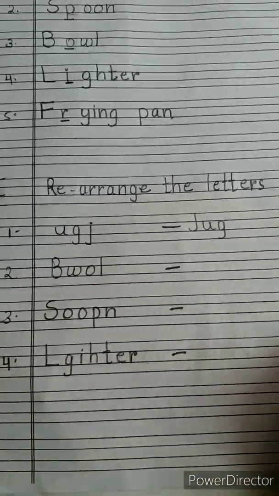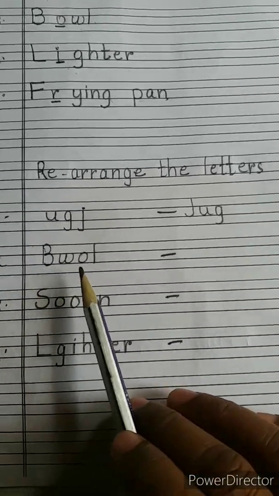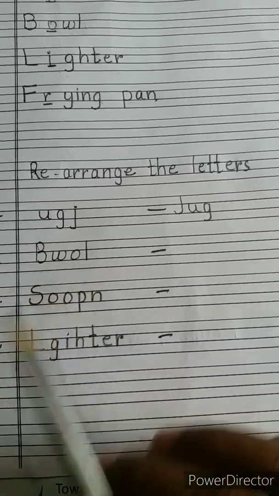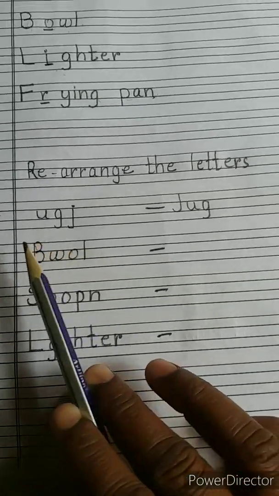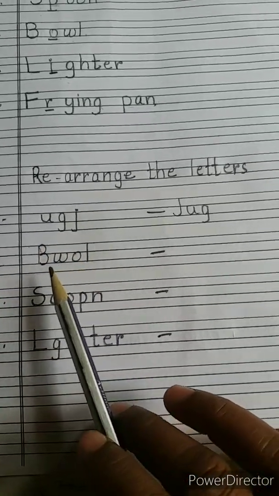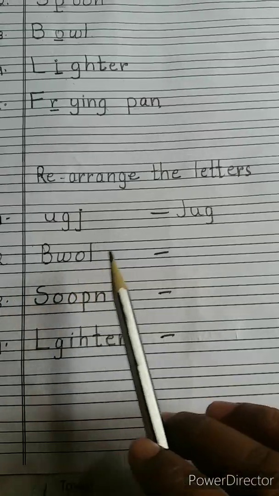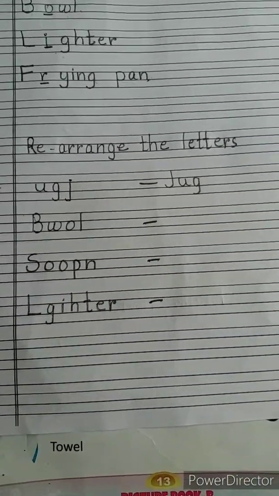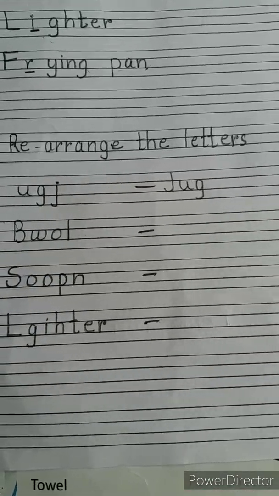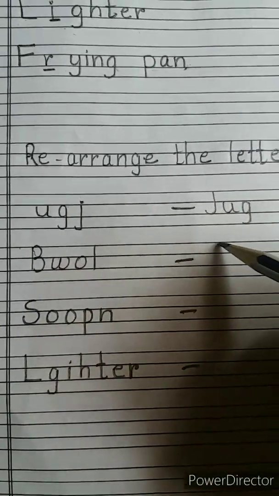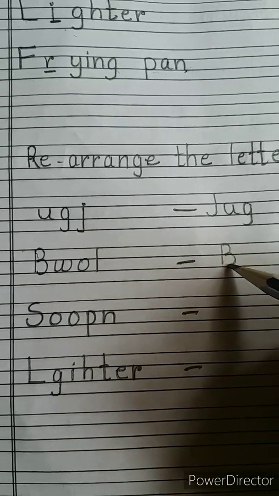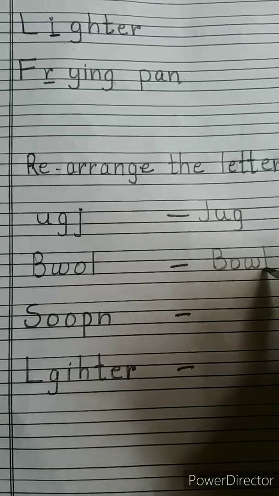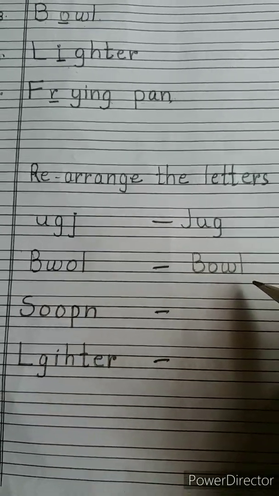Now see, here also we have to arrange the letters B-W-O-L. This is the spelling of bowl, but here we have to arrange it in proper order. So, what is the spelling of bowl, children? B-O-W-L, bowl.